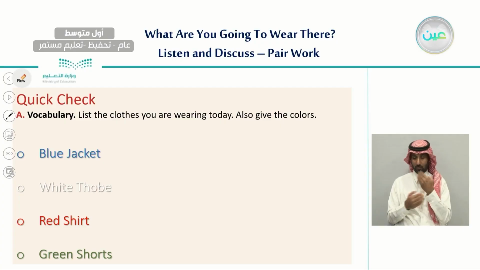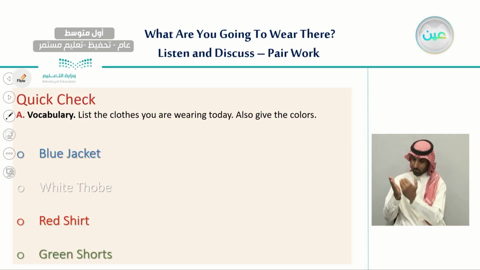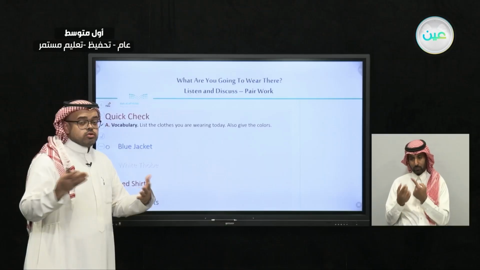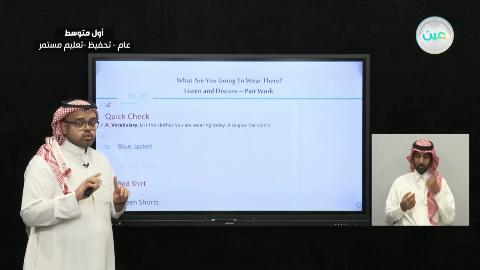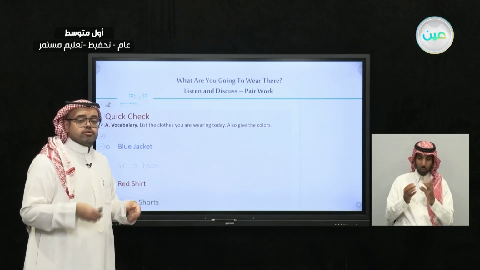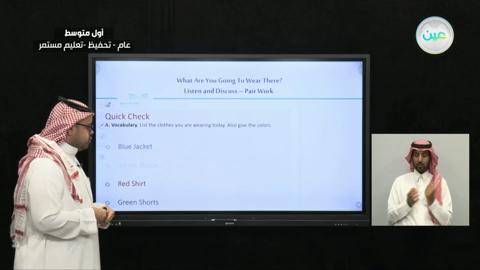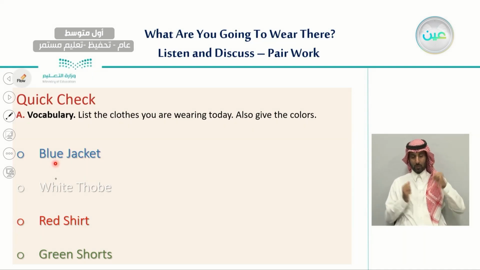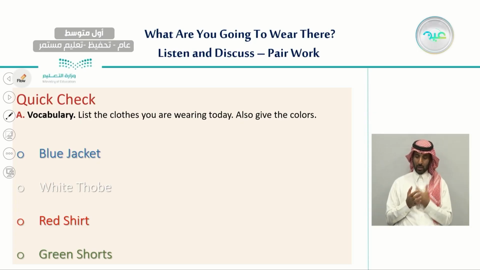And now, with the quick check, here we have a vocabulary. What I would like you to do is to list the clothes that you are wearing today, and also give the colors. In what colors are you wearing these clothes? For example, I'm wearing a blue jacket. You can say, I am wearing a blue jacket. As for myself, I am wearing a white thobe.